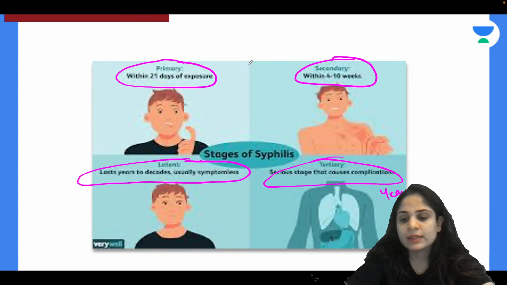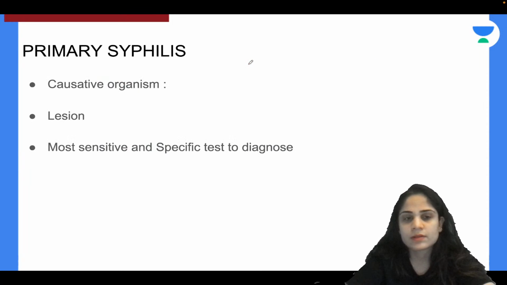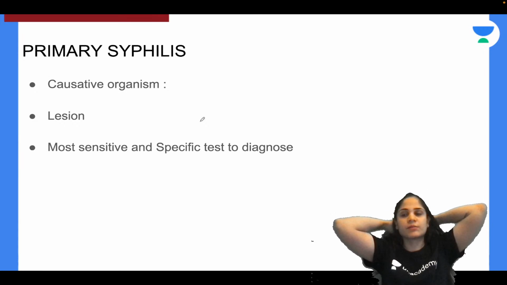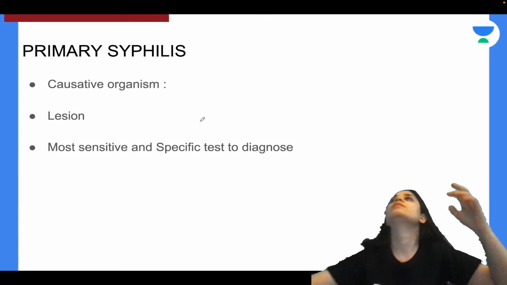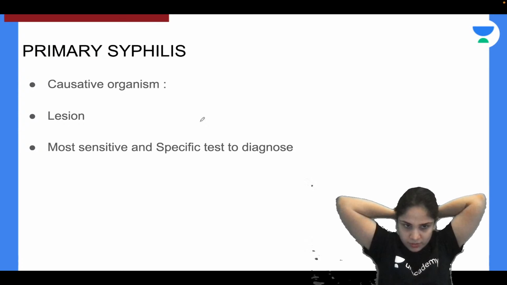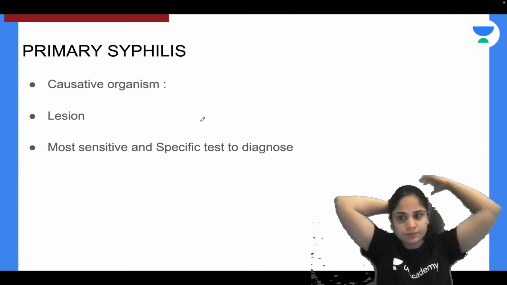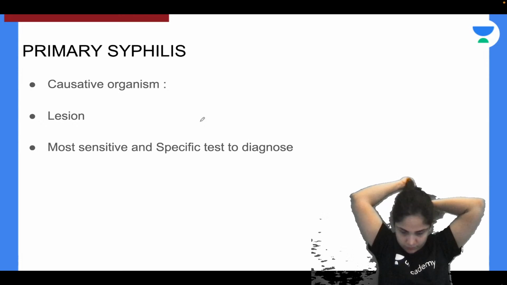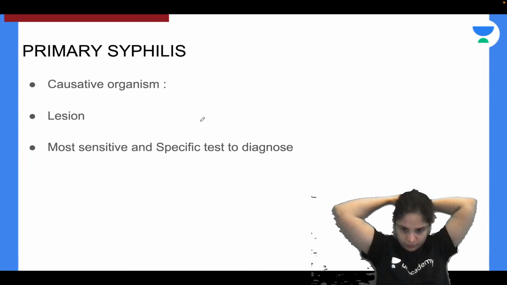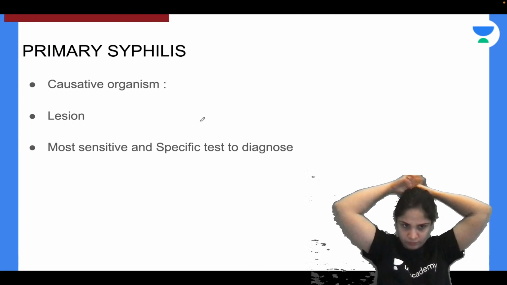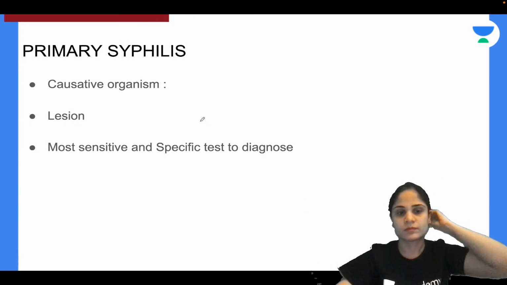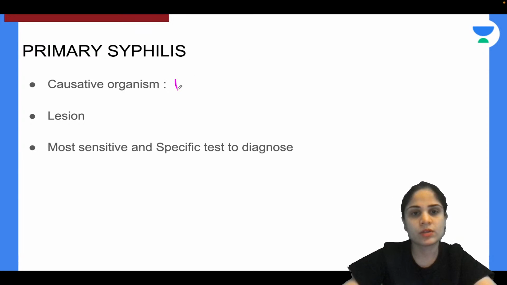Now let's look at the individual syphilis lesions. In primary syphilis, first tell me the causative organism, and what is the lesion that you see called? Yes, the causative organism is Treponema pallidum.